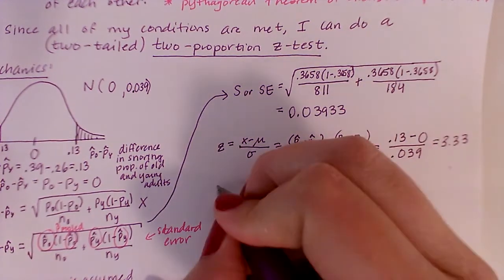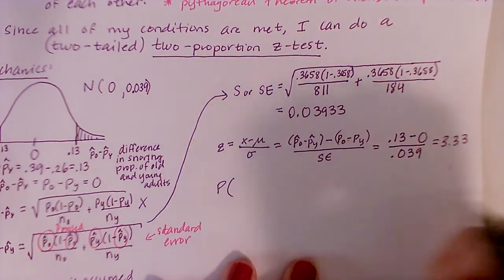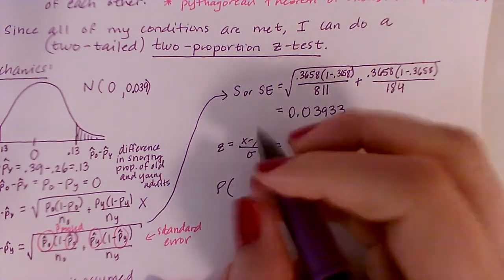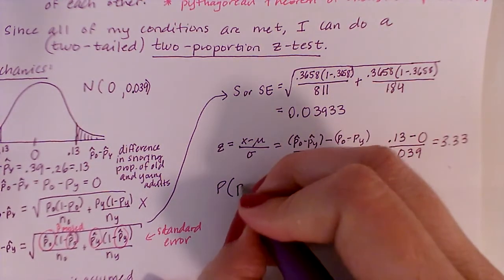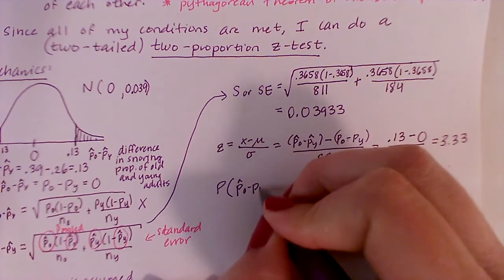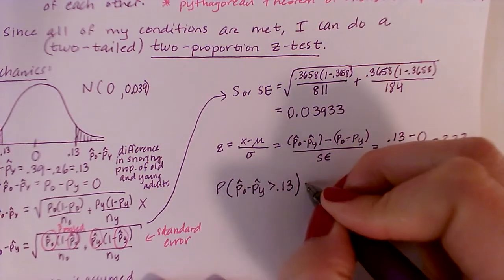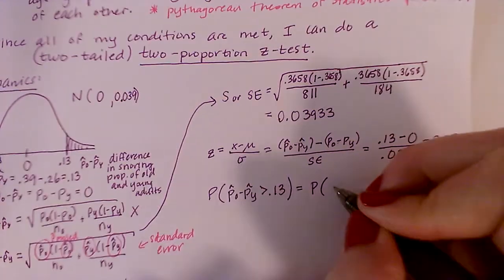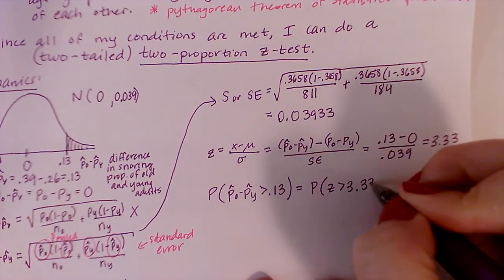So this is going to be the p of, and I could say here if I wanted to, what's the probability that PO minus PY is greater than 0.13, which is equal to the probability that my z-score is greater than 3.33.